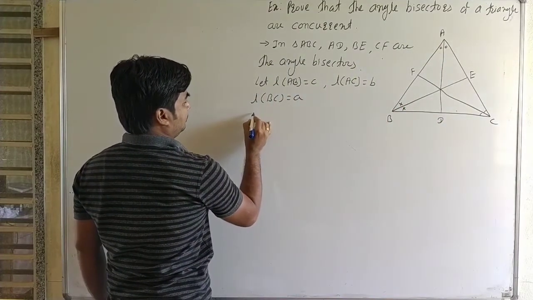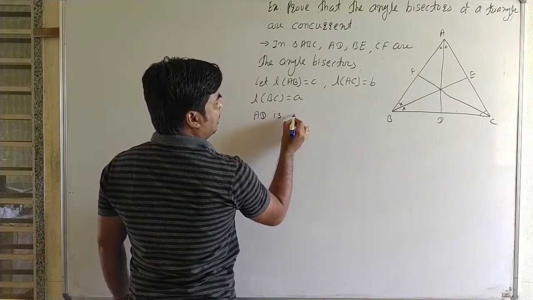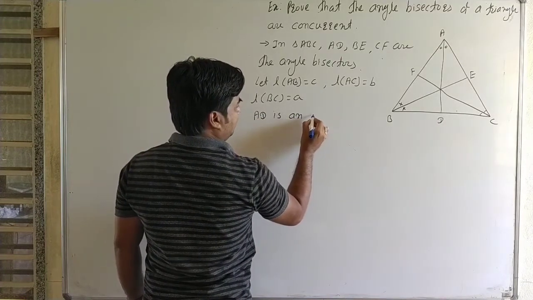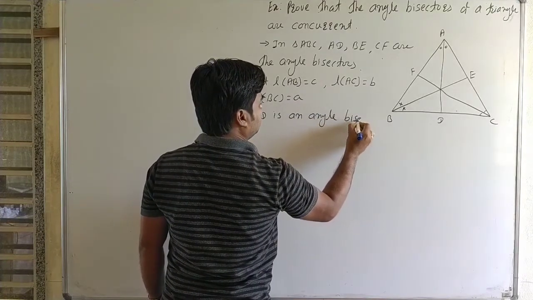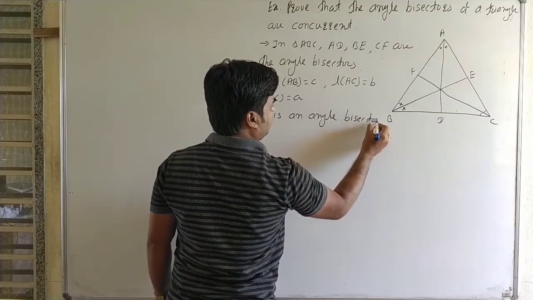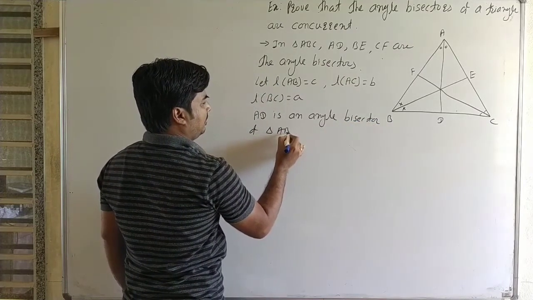Here AD is an angle bisector of triangle ABC.